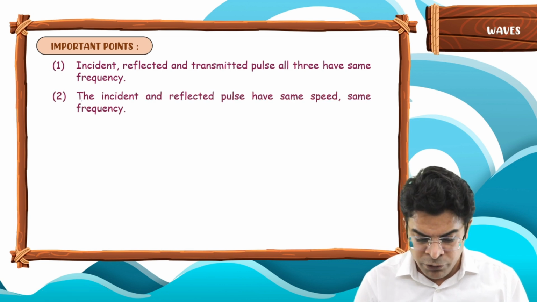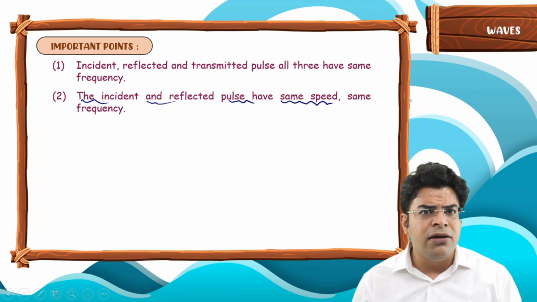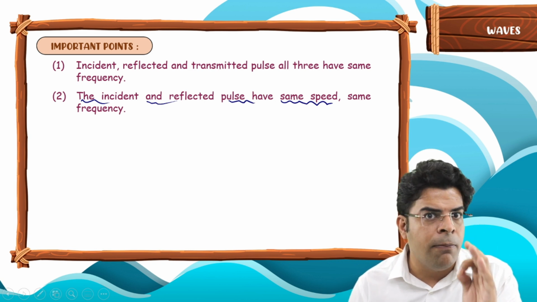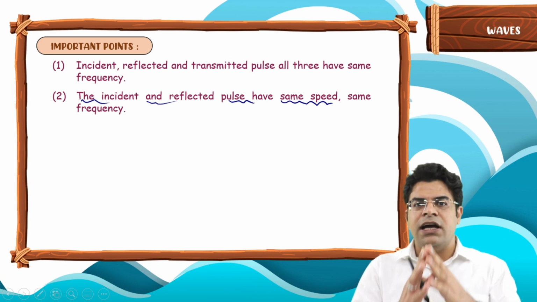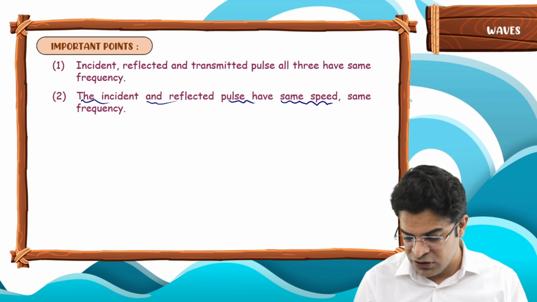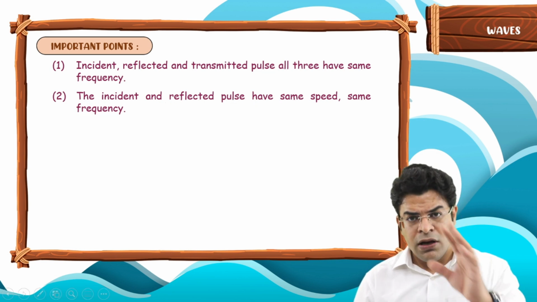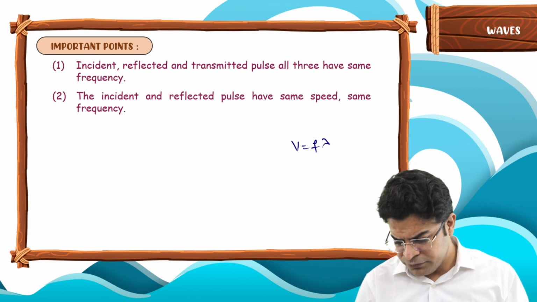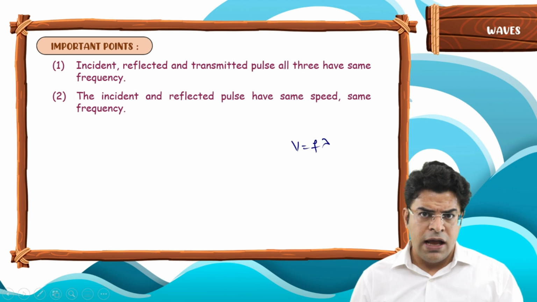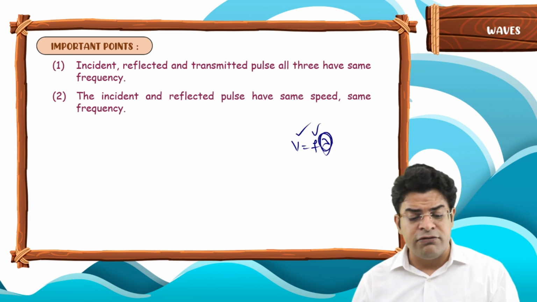The second point: the incident and reflected pulse have the same speed. Why? Because they are in the same medium. The speed of a wave in a medium depends upon the medium. Since the incident pulse and reflected pulse are in the same medium, they have the same speed, and hence the same frequency. Now from v equals f lambda, if the incident pulse and reflected pulse have the same speed and the same frequency, they are also bound to have the same wavelength.